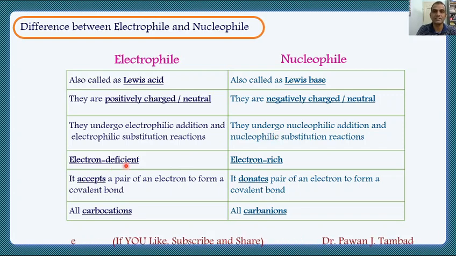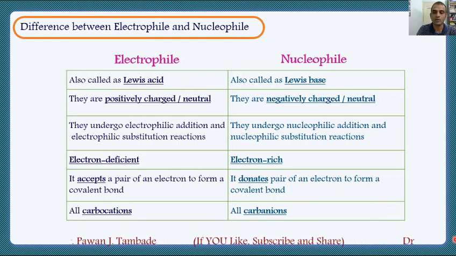Electrophiles are electron deficient species, however nucleophiles are electron rich species. An electrophile shows a tendency to accept a pair of electrons to form a covalent bond, and a nucleophile shows a tendency to donate a lone pair of electrons. Some examples of electrophiles are carbocations and examples of nucleophiles are carbanions.